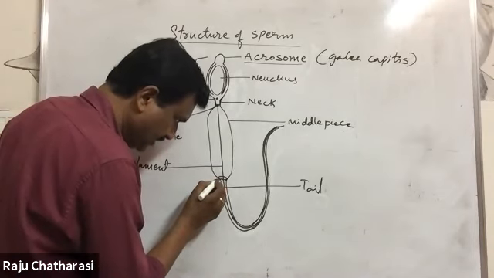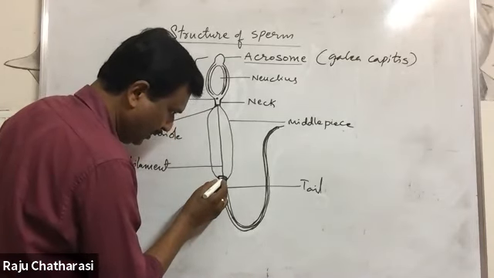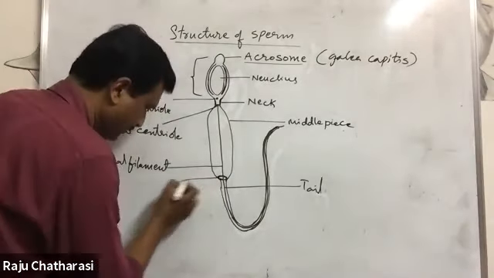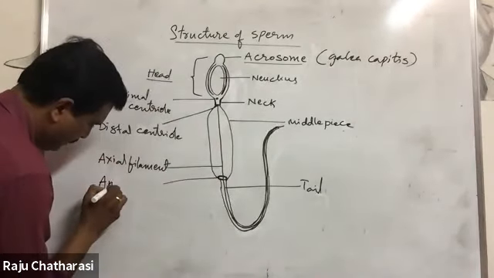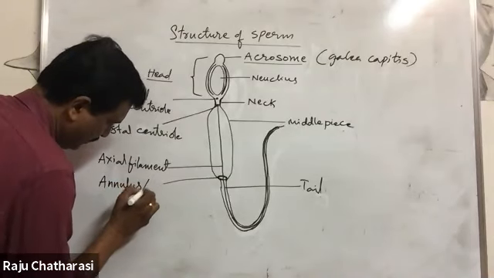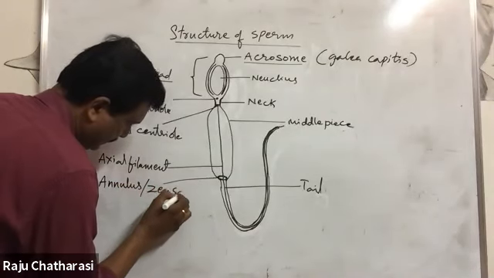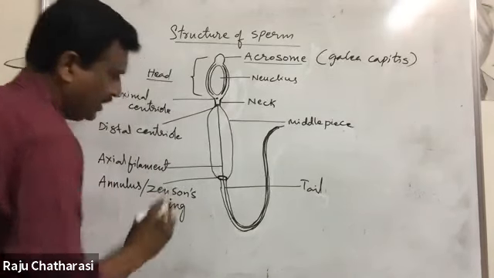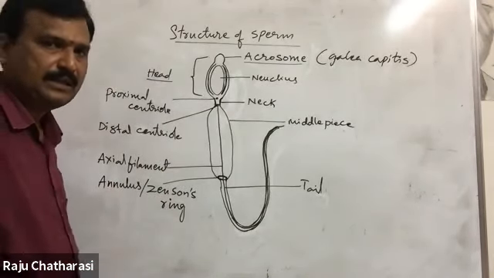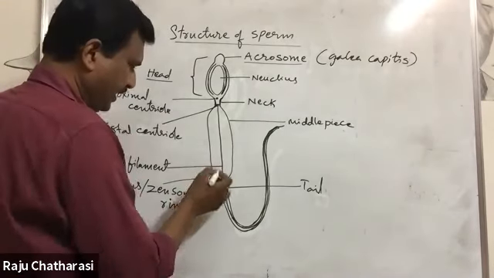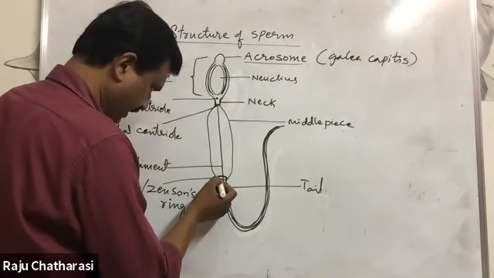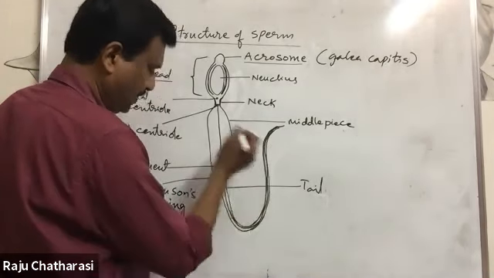Here a ring-like structure is there. It is called the annulus or Jensen's ring. The axial filament passes through this Jensen's ring and extends into the tail region.